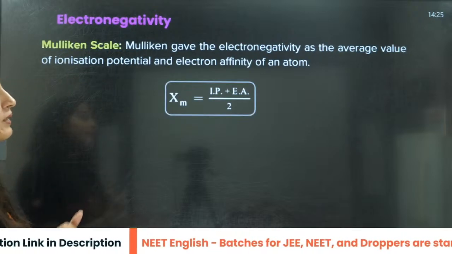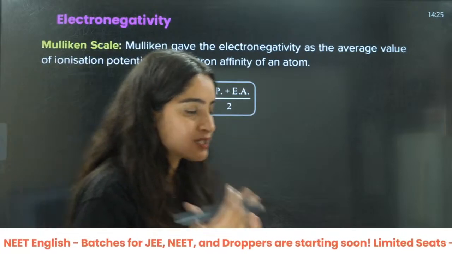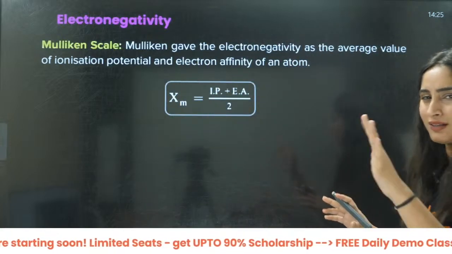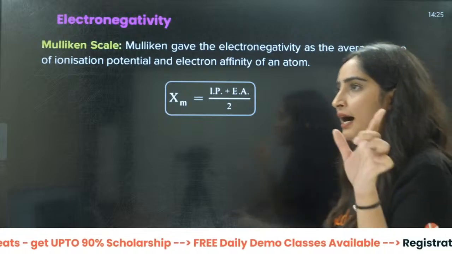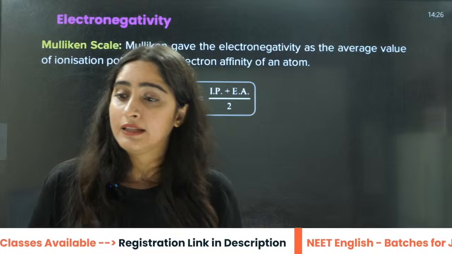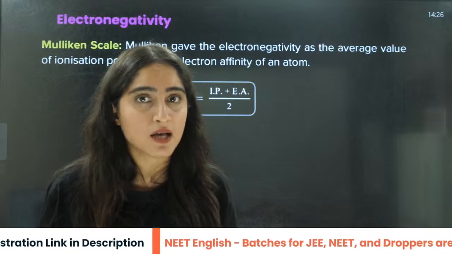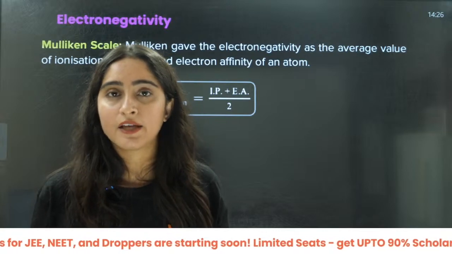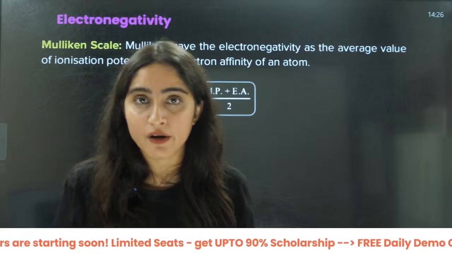So beta, there are so many scales to understand electronegativity. The first scale is Mulliken, then Pauling and others. There are different scales for that. Again, I am telling you, numericals are not asked from the periodic table. They may ask, but there are very few chances. But from trends and exceptions, the questions will be asked. They will ask questions from trends and exceptional trends.